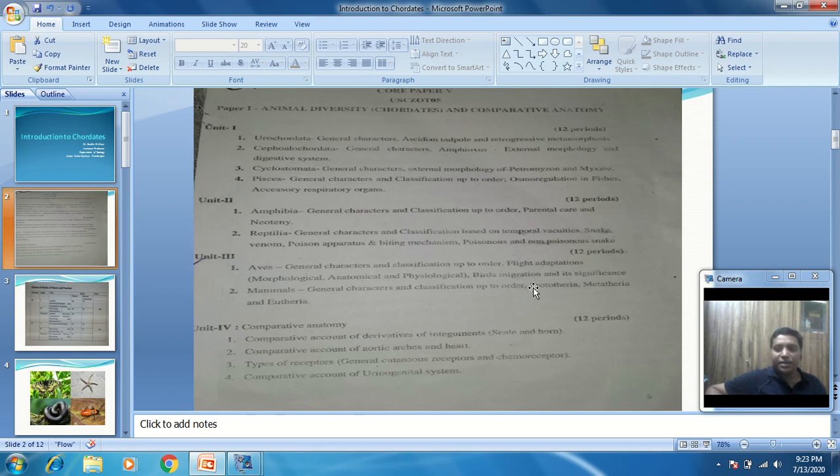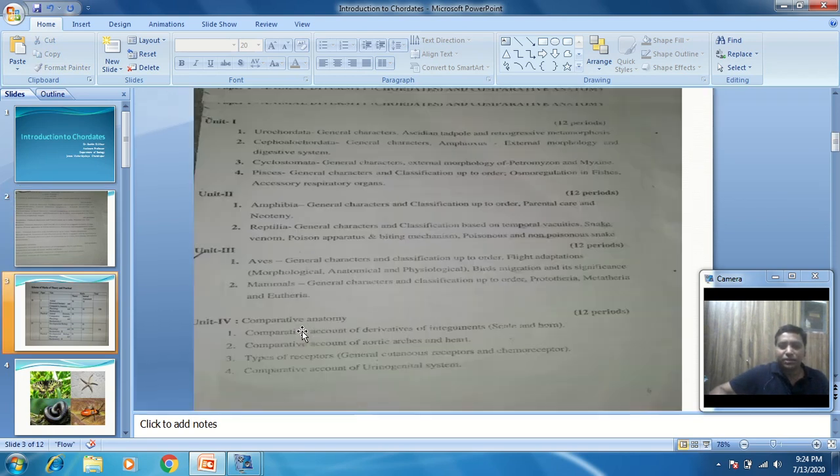Previously in the syllabus, they asked about migration in fishes. But this year, migration in fishes is not in the syllabus. Next to Aves come the Mammals. The second topic in unit 3 is the Mammals. In this class Mammalia, they ask about the general characteristics, classification up to order, then the Prototherian, the Metatherian and the Eutherian mammals.